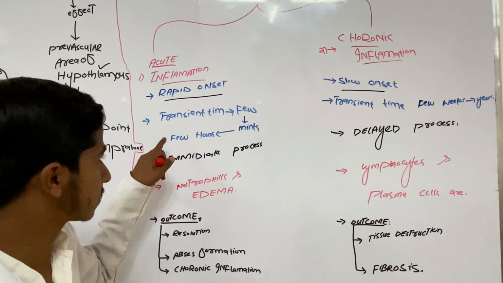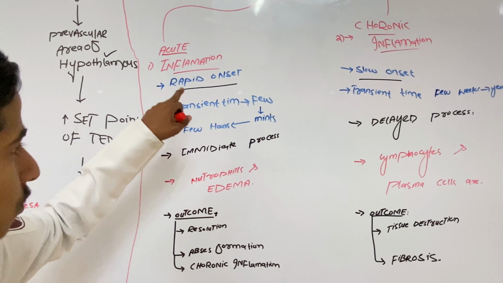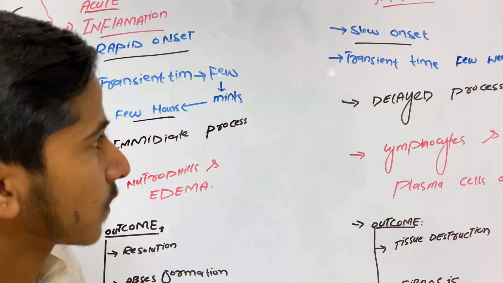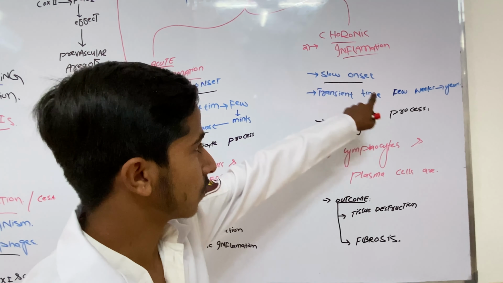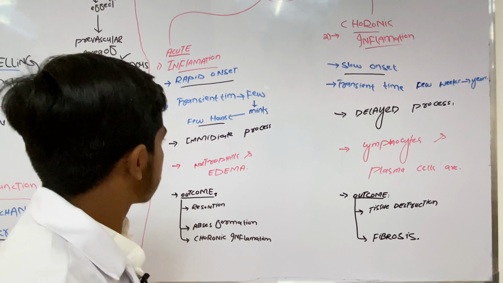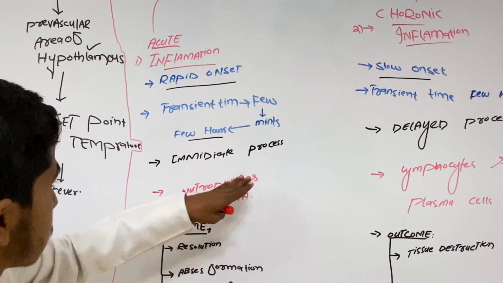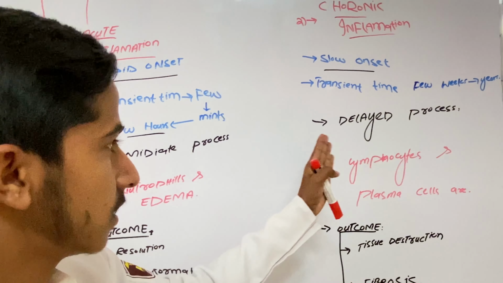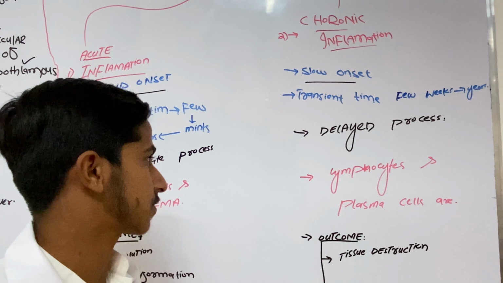Then second, the transient time for acute inflammation is from a few minutes to a few hours, and for chronic inflammation from a few weeks to a few years or a few months. So acute is an immediate response, and chronic inflammation is a delayed response.